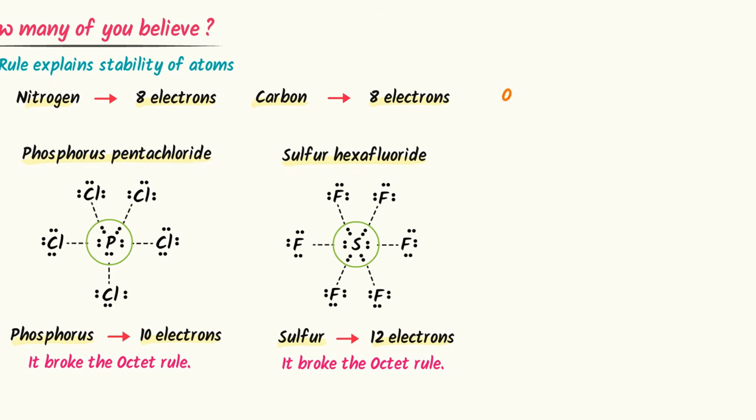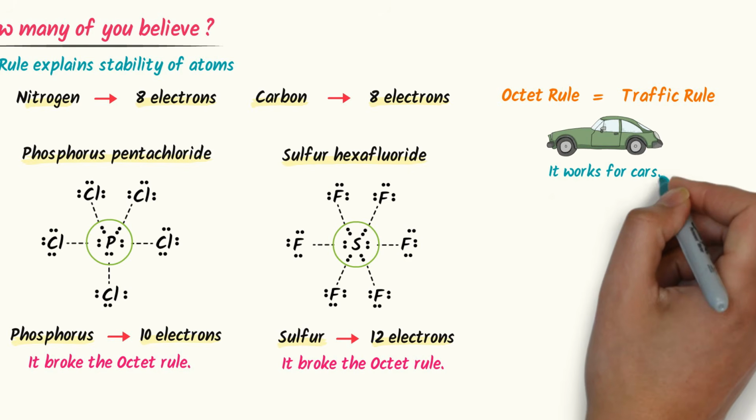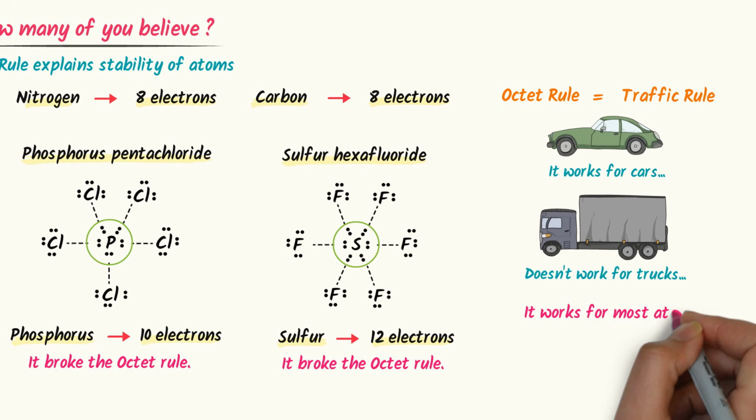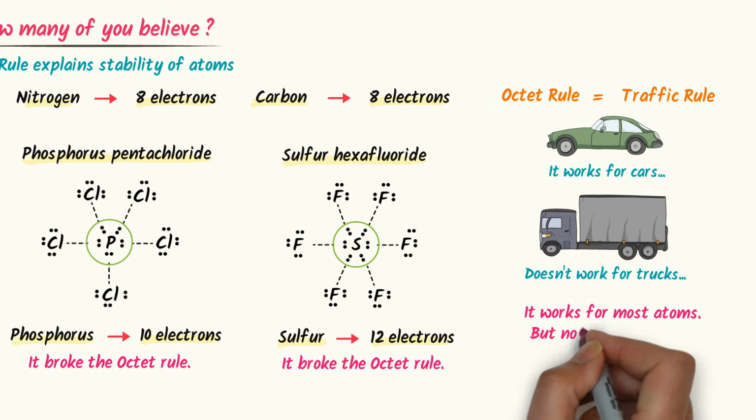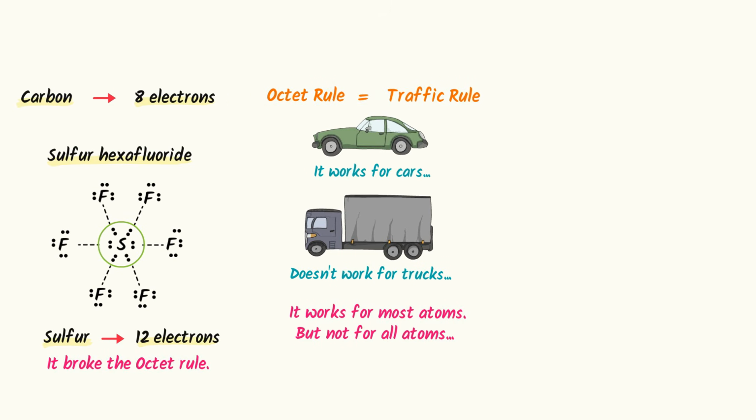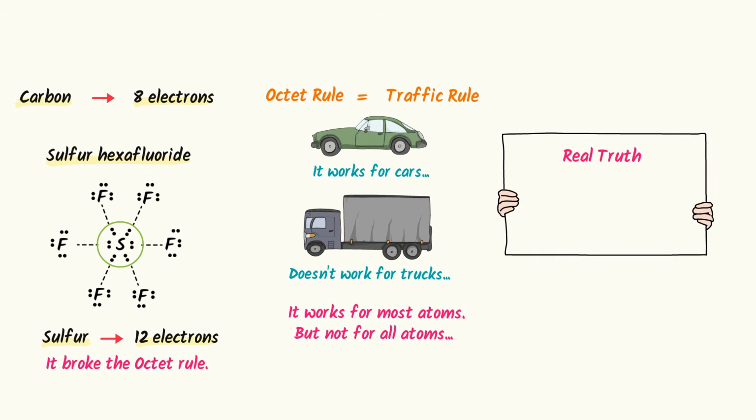Here is what really happened. The octet rule is like a traffic rule that works for most cars but not for trucks. It works for most atoms but not for all atoms. Your textbook taught it as if it works for everything. But remember that it doesn't. The real truth is that atoms want to be stable.